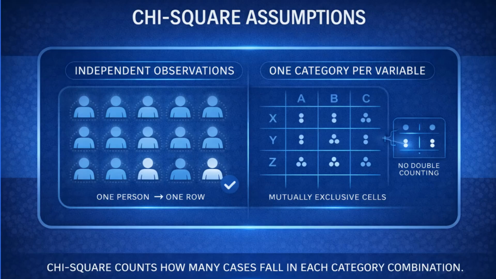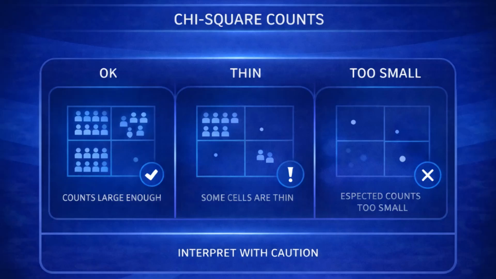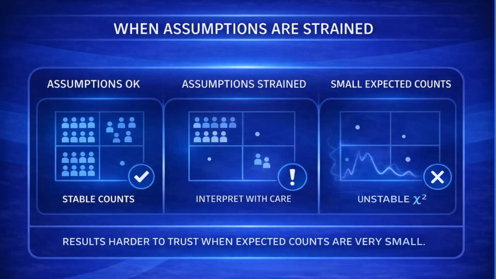Chi-square relies on several assumptions that matter conceptually. Observations must be independent, meaning one person's category placement does not influence another person's placement. Categories must be mutually exclusive, so that observations are not counted more than once. Expected counts must be sufficiently large for the test to be stable, because chi-square is built on frequency patterns rather than individual scores. When assumptions are violated, the study is not automatically invalid, but the results become harder to interpret confidently. Very small expected counts can make the chi-square statistic unstable and overly sensitive to random variation.